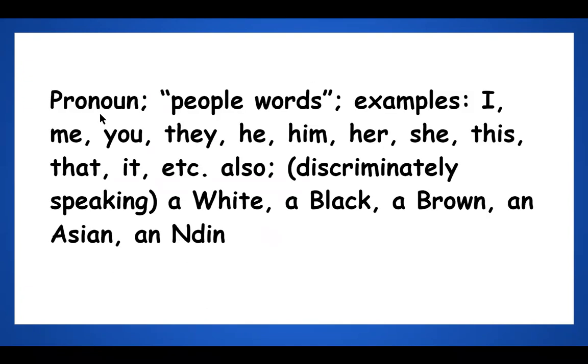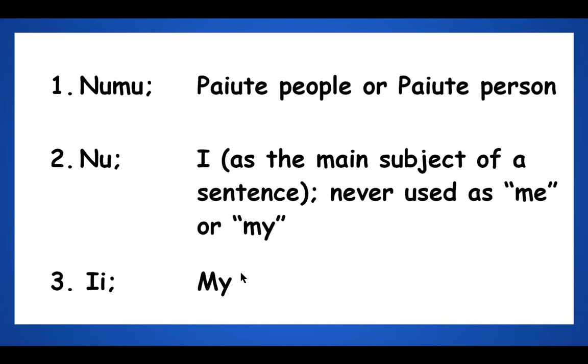Remembering that a pronoun is like people words such as I, me, you, they, he, him, her, she, this, that, it, etc. But it's also, discriminately speaking, can be like a white, a black, a brown, an Asian, or an Indian. So let's go over some definitions again, just to review.